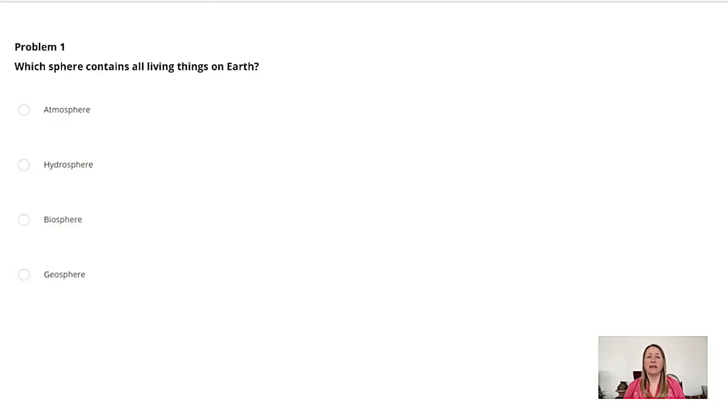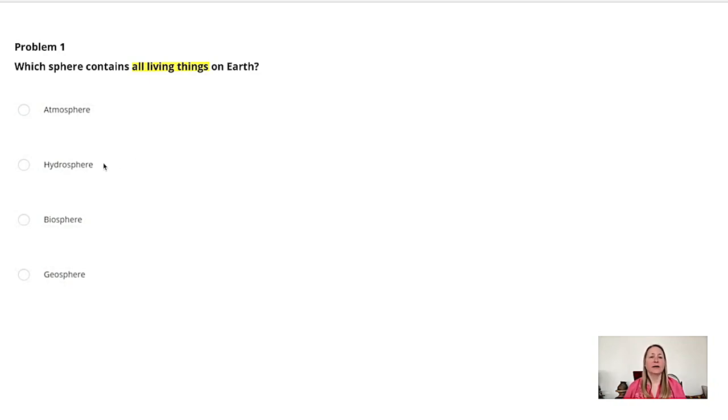Which sphere contains all living things on Earth? It's important to note all living things when considering your answer. Our choices are atmosphere, hydrosphere, biosphere, and geosphere. Atmosphere is incorrect. This is the layer of gases like oxygen and carbon dioxide surrounding the Earth. It supports life, but doesn't contain living things.